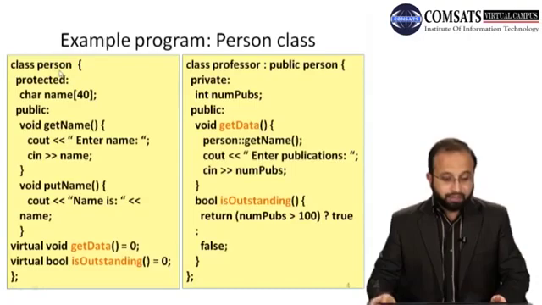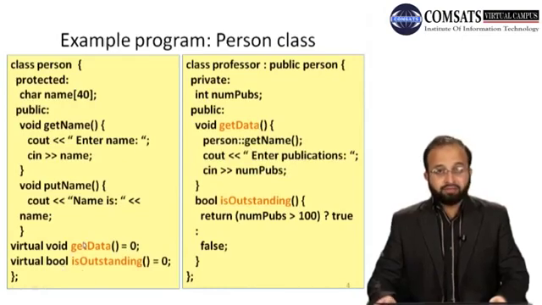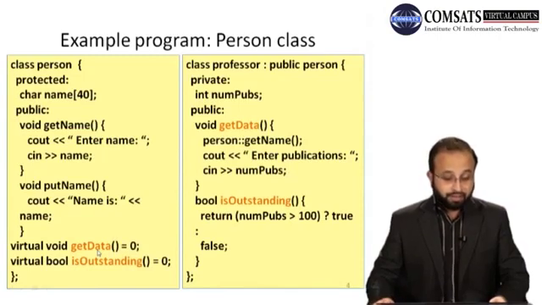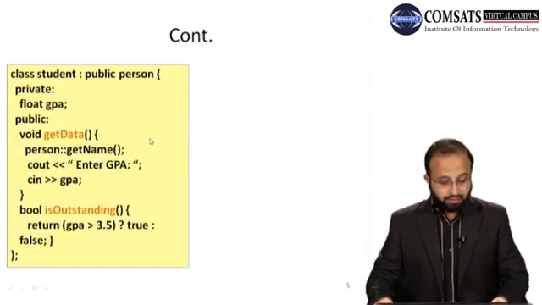So if I create an object of person class, right, p, and if I write p dot get data, then what will be executed? If I write p dot get is outstanding, then what will be executed? ठीक है. So कौन सी स्टेटमेंट एग्जीक्यूट होंगी? ये पर्सन क्लास की डेफिनेशन में मेंशन नहीं है. So that's why it becomes an abstract class, because it contains the declaration of the pure virtual function in its definition, and you are not able to create an object of an abstract class, and that is the reason. So professor class and then student class.